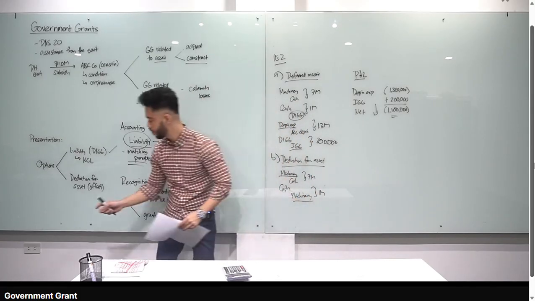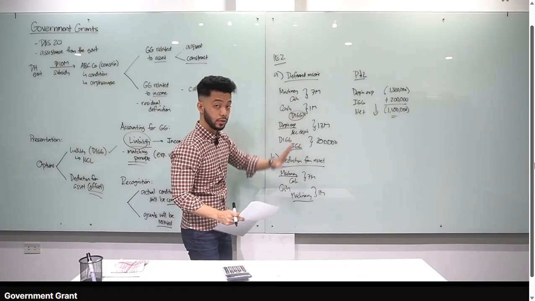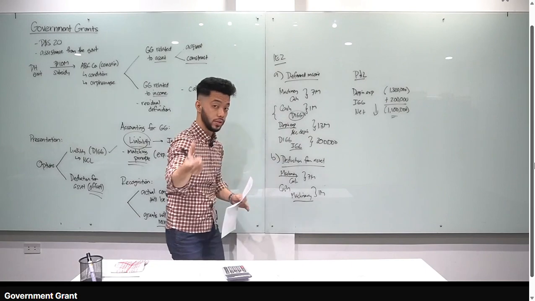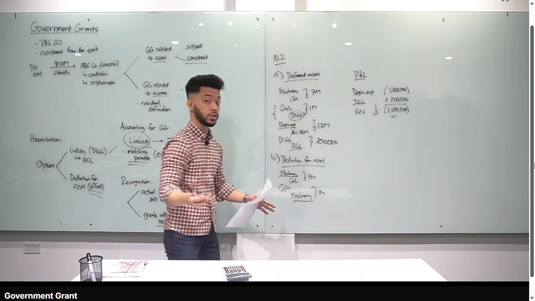Okay? Kaya sabi ko kanina, kapag deduction from asset, ino-offset mo siya. Debit machinery, credit cash, nung bumili tayo, same entry. Nung na-receive natin yung government grant, doon nagkaiba. Kanina, DIGG, ngayon naman, diretso offset ka sa machinery. Tama ba class? 7 million minus 1 million, naging 6 million na lang yung machinery natin.